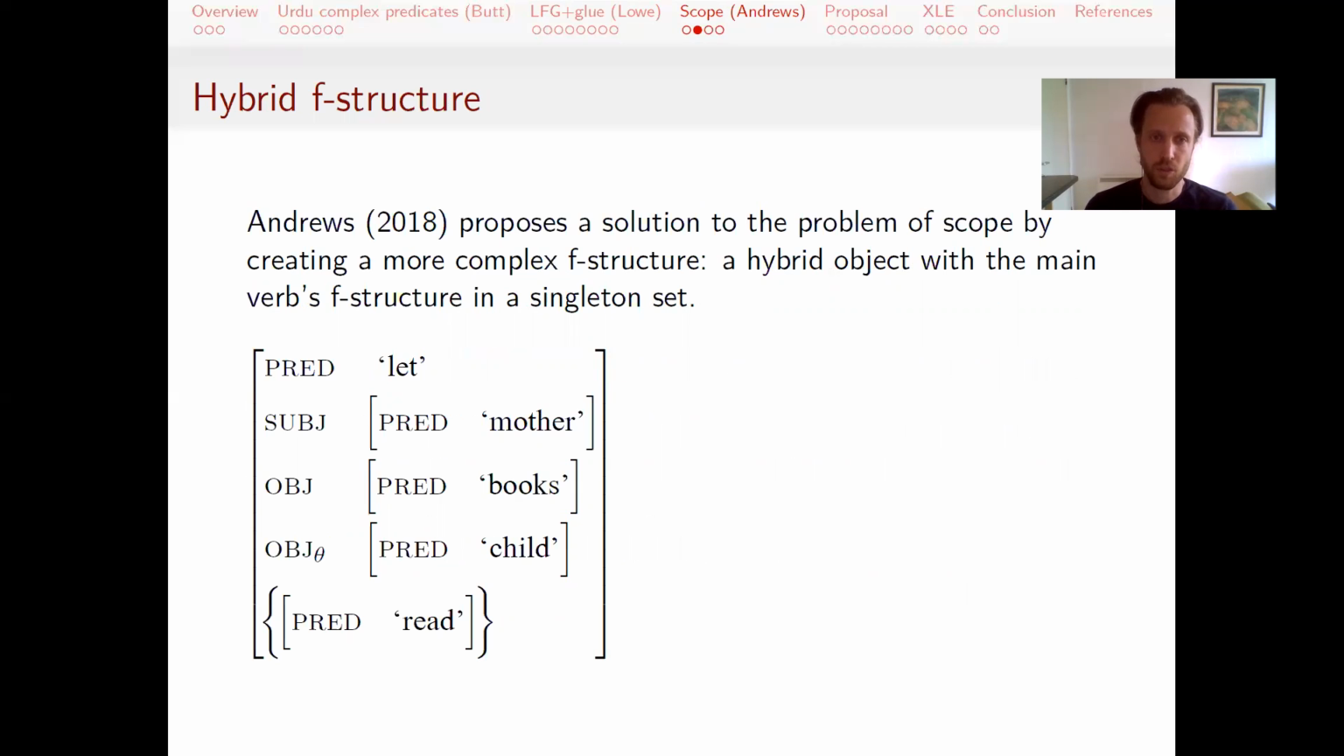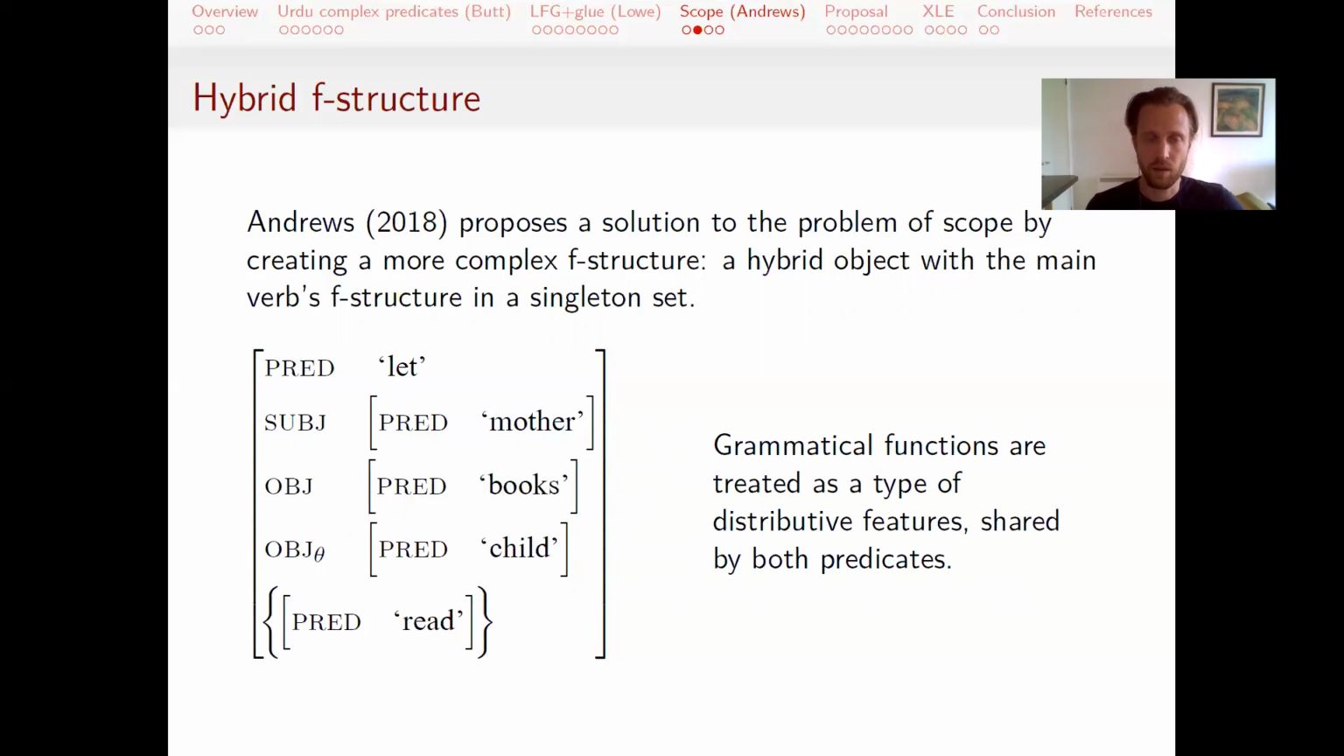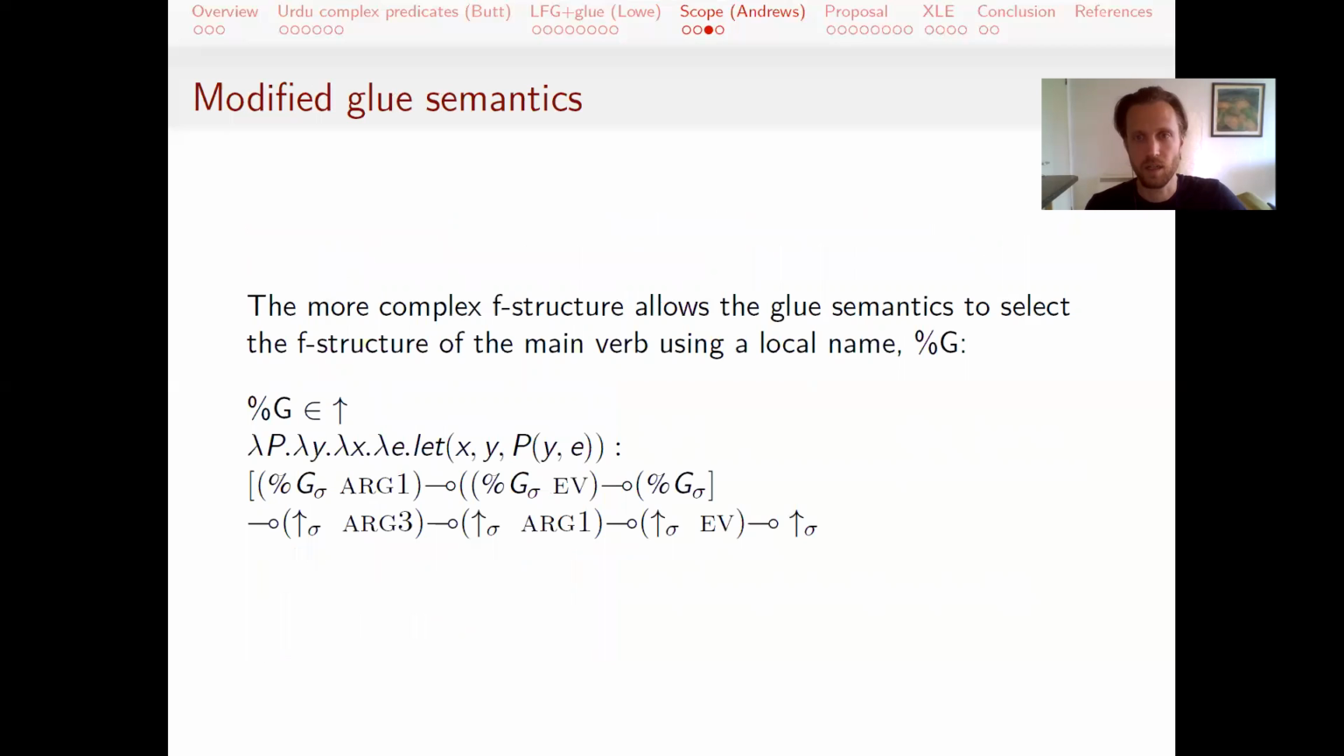His approach is to develop a more complex F structure. The F structure is a hybrid object where the main verb's F structure, at least the pred feature from that main verb, appears in a singleton set. So these hybrid objects are typically used for analysis of coordination, but being used in a more creative role here. And in these kinds of situations, at least when needed, you might be able to say that grammatical functions are distributive features. They can be shared by both predicates.